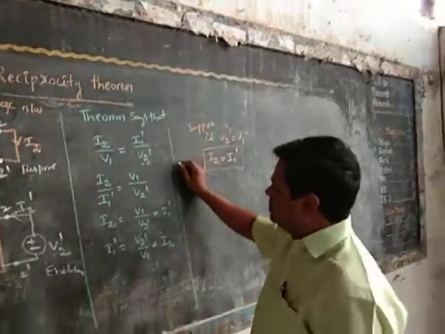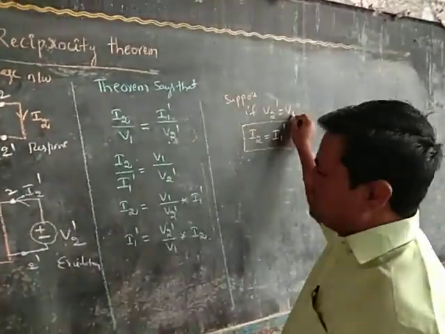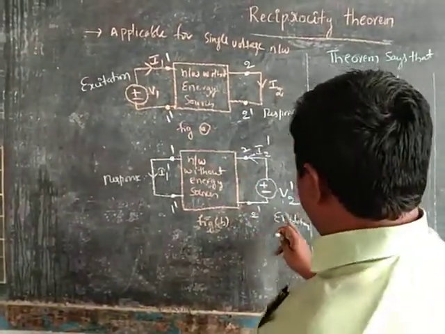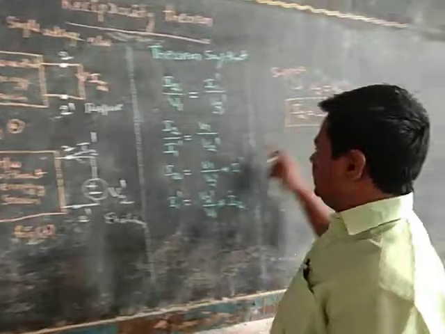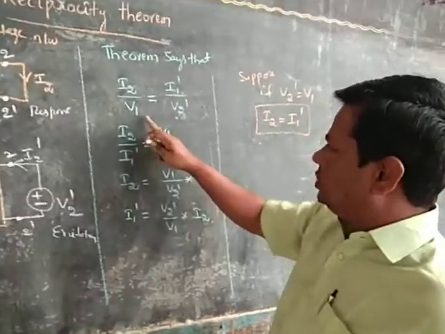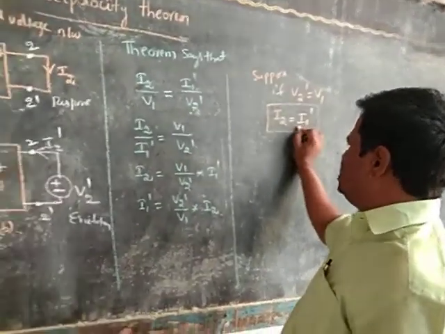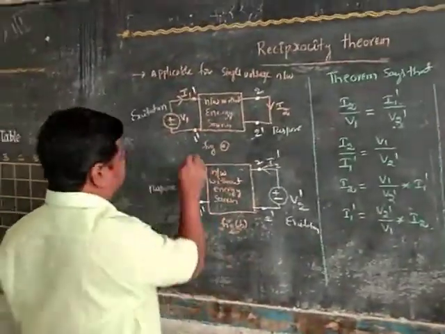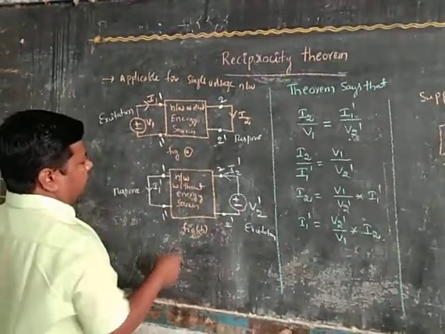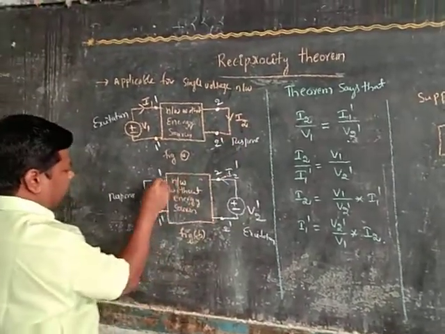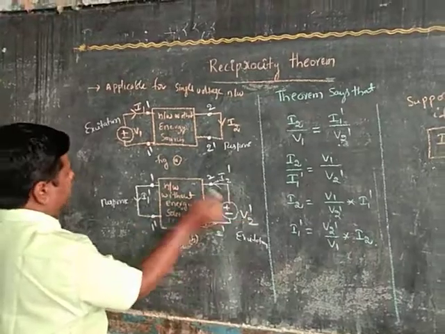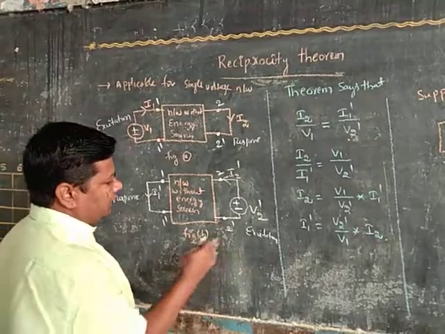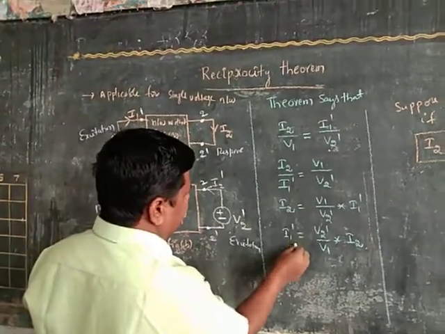Now consider the case where V2 dash is equal to V1. Suppose we are using the same voltage here, 10 volts, and here also 10 volts. Then substituting V2 dash equal to V1, you will get I2 equal to I1 dash. That means the same current flows. If we interchange these two branches, the current flowing in this branch is the same as the current flowing in the other branch, if V1 is equal to V2 dash.